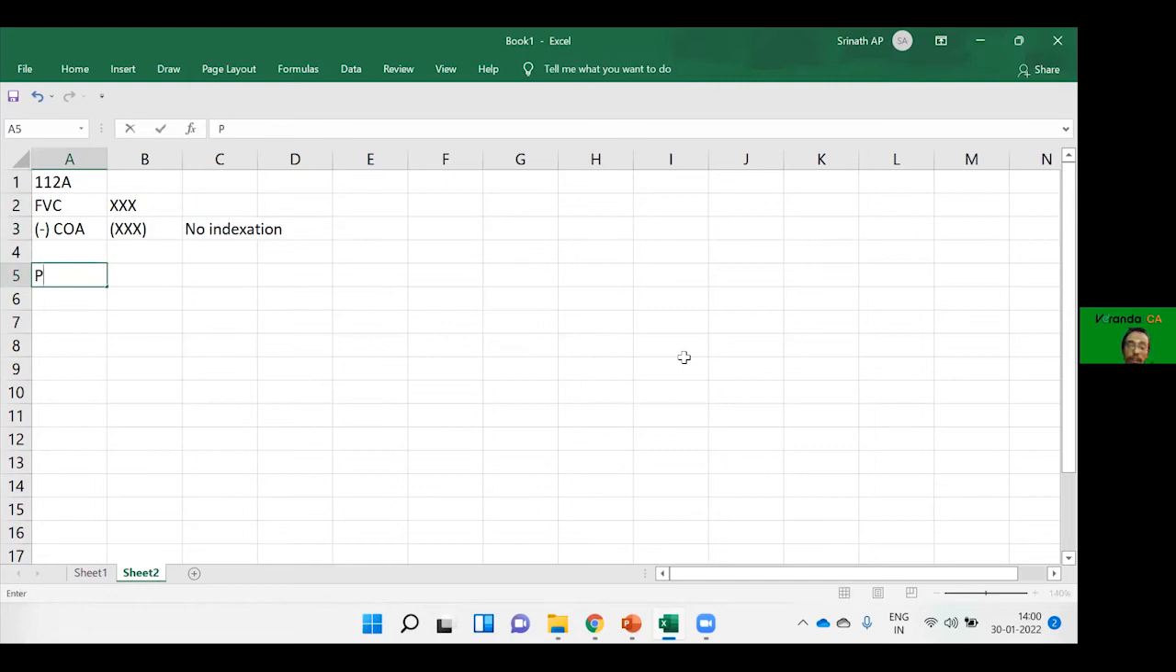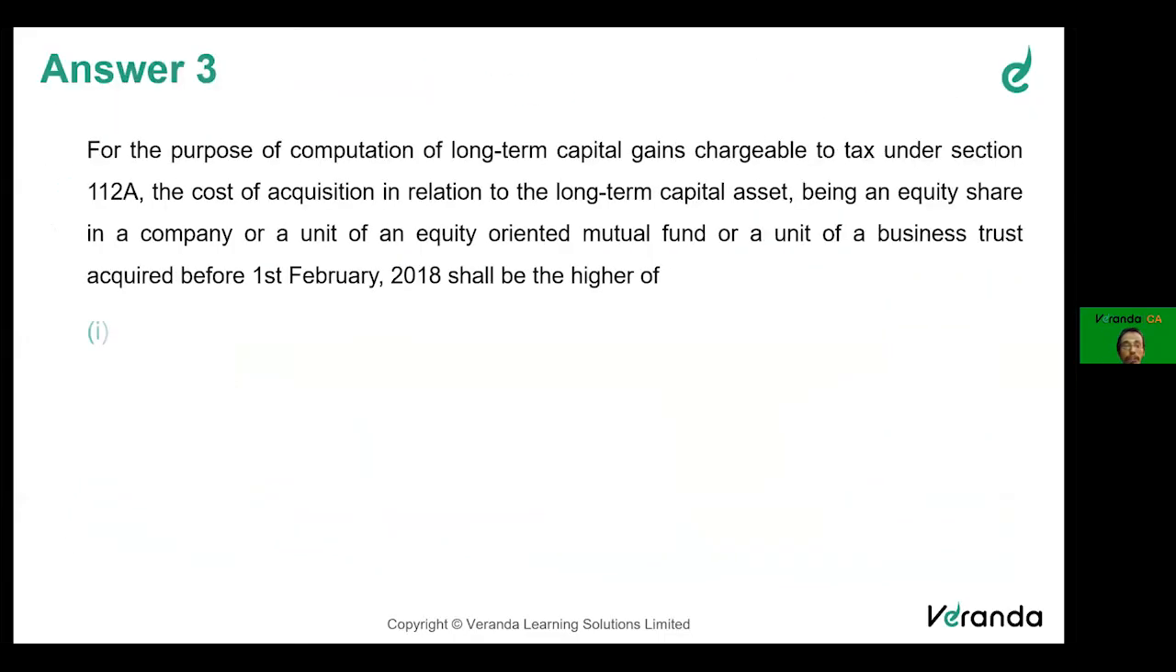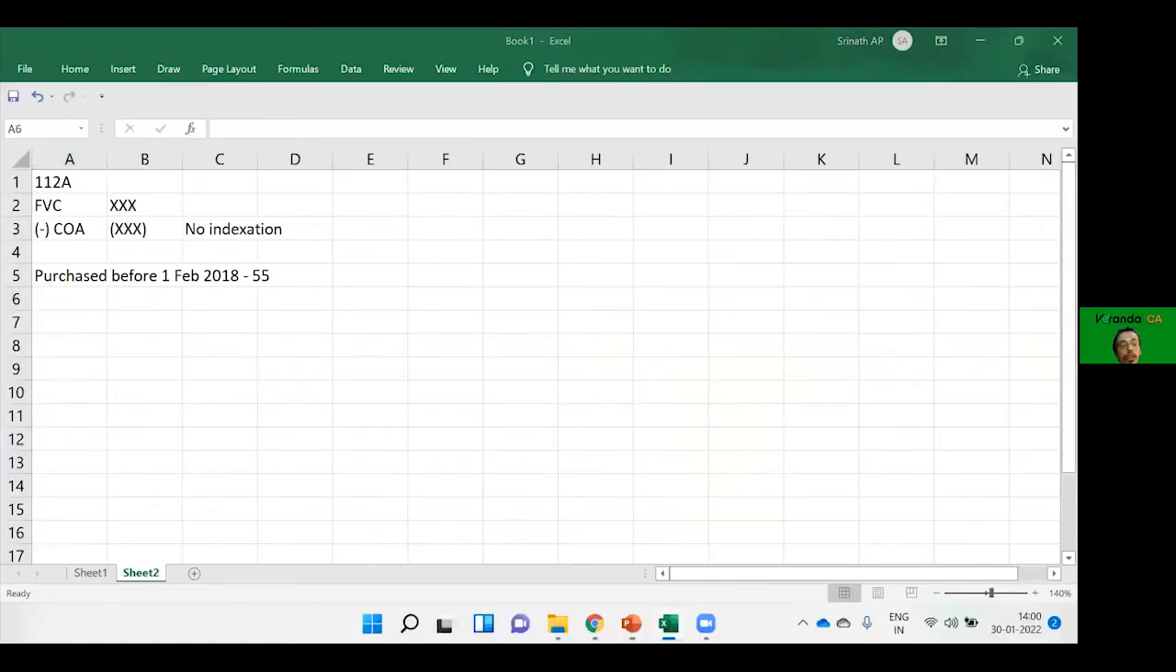Now, if it is purchased before 31st January 2018, or rather we can say before 1st February 2018, then the cost of acquisition has to be specially computed under Section 55. Section 55 gives you a separate kind of computation. How will you do this computation? You have to follow a two-step approach. It is available here under cost of acquisition.